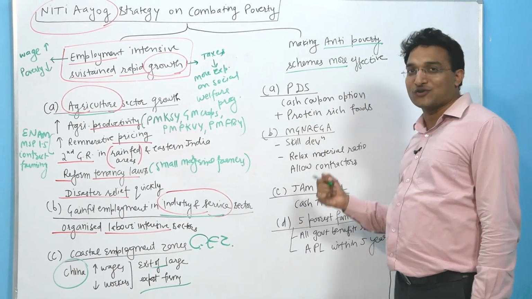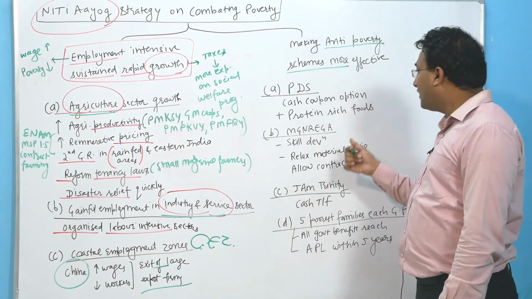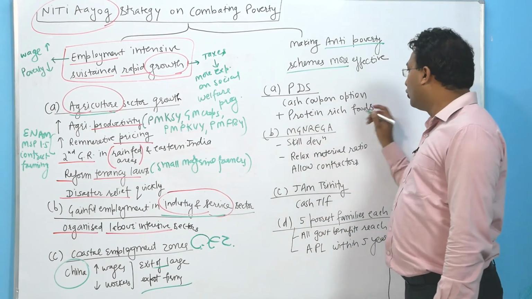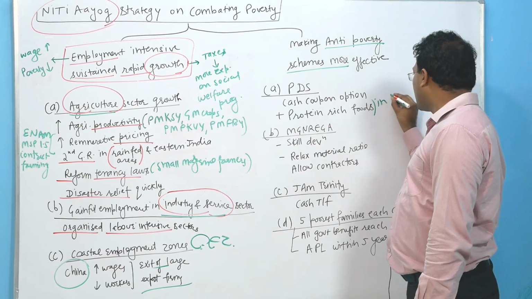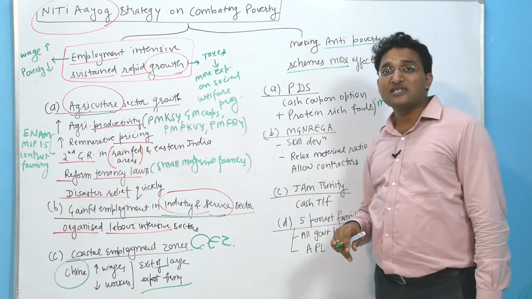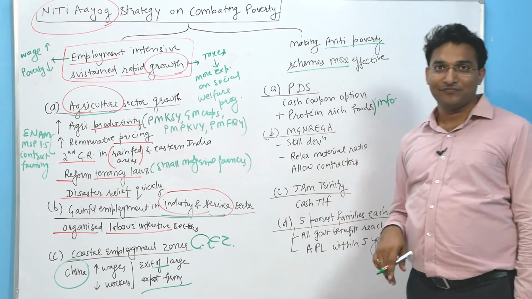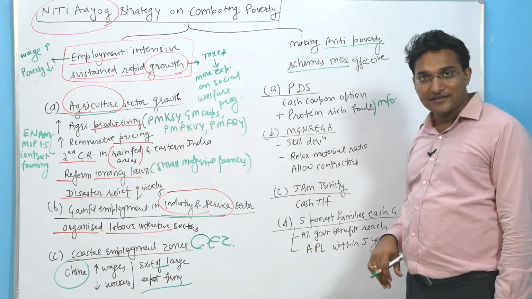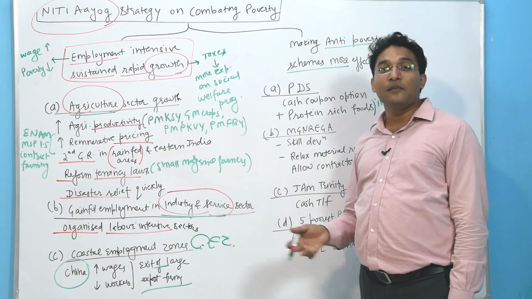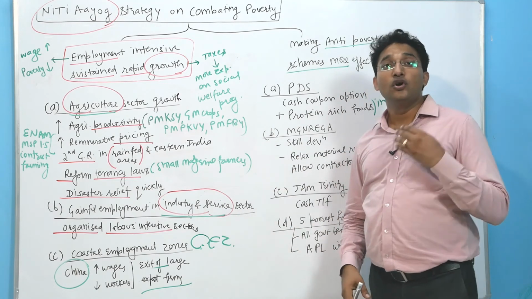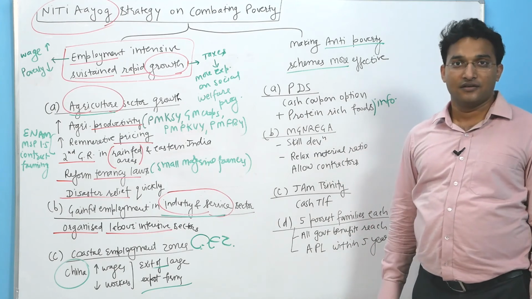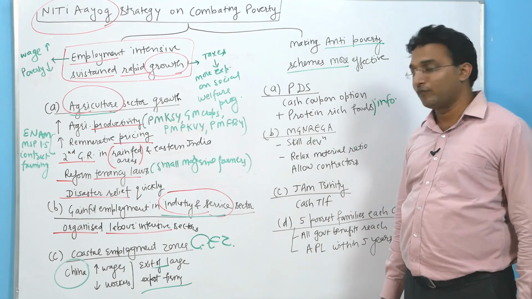Those people who want cash coupons can get them, and we can also provide them protein rich food and information about the benefit of protein rich food, for example milk, eggs, etc. So this is possible in the PDS. In this way the people become not only food secure but also nutritious. There is a nutrition security also, right?